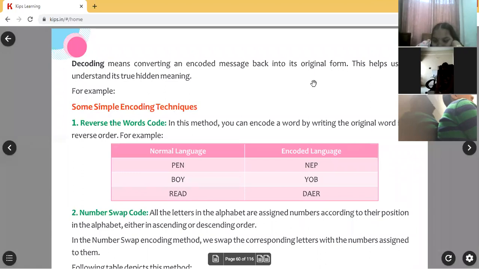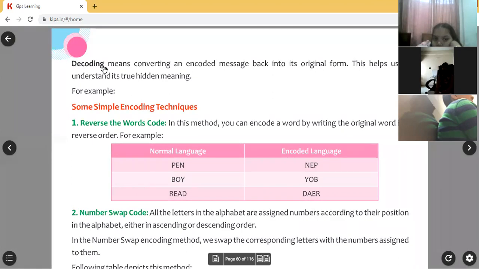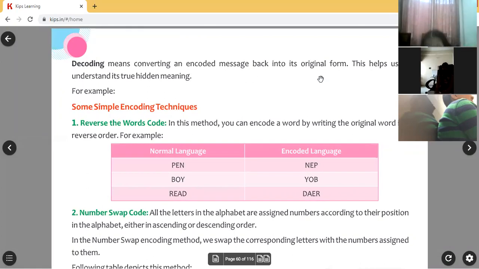Exact text will come. The original form will come when it reaches the destination. This is called decoding. Encoding means converting the information into some other symbols and letters. Decoding means converting the encoded message into its original form. The original password ABC will come when it reaches the bank or the final destination. But in the cables, in the network, it will not come at all. Only encoded data will be there, to keep it secret from the hackers.